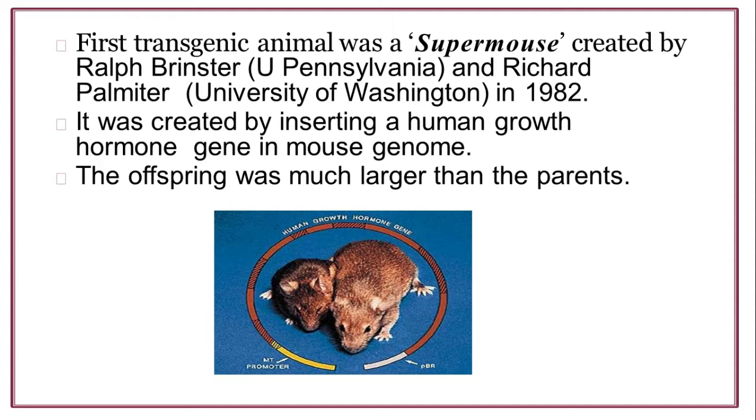The offspring was much larger than the parent. As you can see in the diagram here, the offspring is on the right-hand side and is much larger.